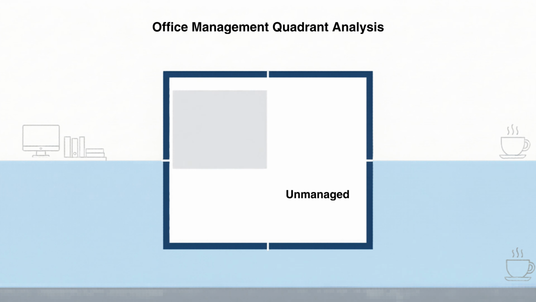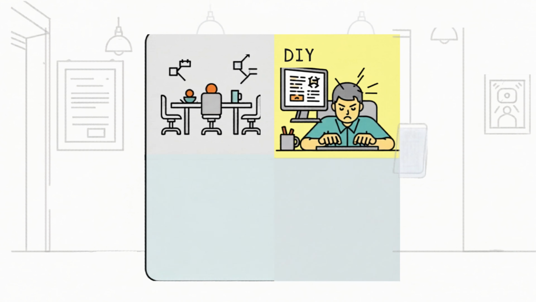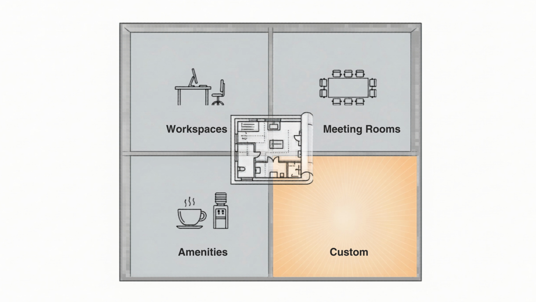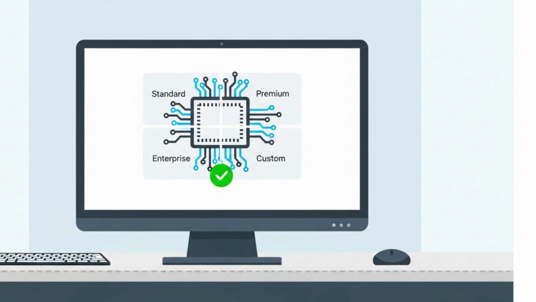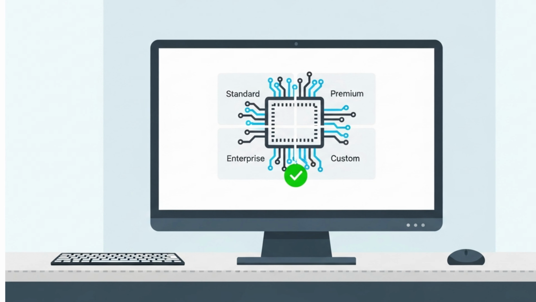scalability. Model as a service shifts enterprises from unmanaged and self-managed AI systems to fully managed, scalable solutions. DIY means managing AI fully in-house, requiring high expertise but offering maximum control. Model as a service brings AI capabilities into every corner of the enterprise, from workspaces and meeting rooms to amenities and custom solutions. A tech company with strong AI expertise may choose a custom model to tailor solutions to its